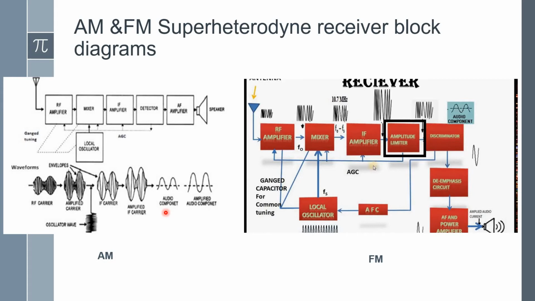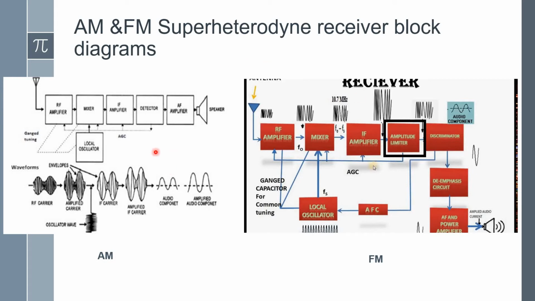Based on the superheterodyne receiver, when you compare the block diagrams of the AM receiver and the FM receiver, one additional block is available in the FM receiver, called the amplitude limiter. This amplitude limiter tremendously increases the quality of the signal.